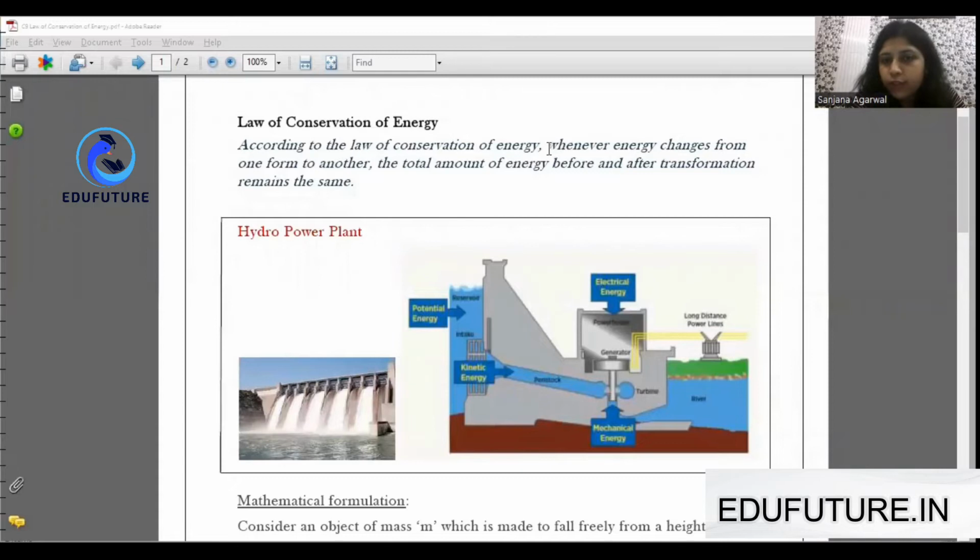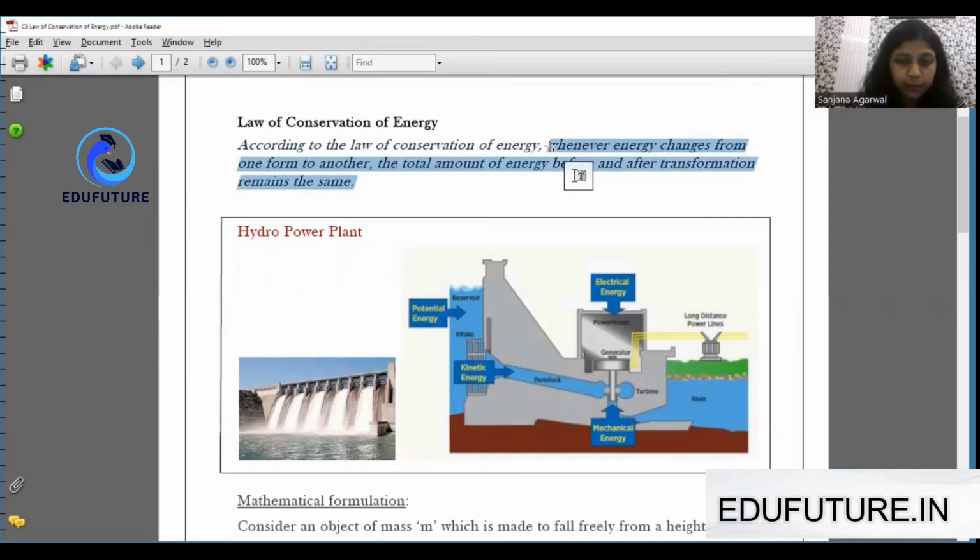The law of conservation of energy states that whenever energy changes from one form to another, the total amount of energy before and after transformation remains the same. Here we have the hydropower plant. You must all have noticed that the dams are built across the river and at a very large height. So let's have a look at the complete structure of a dam.